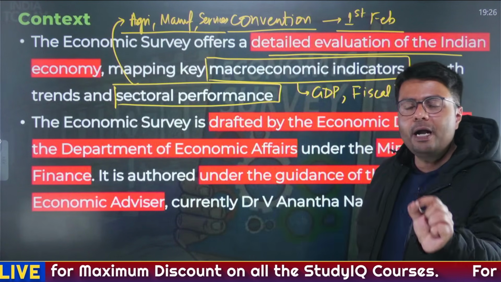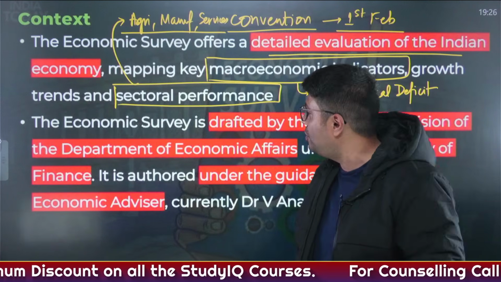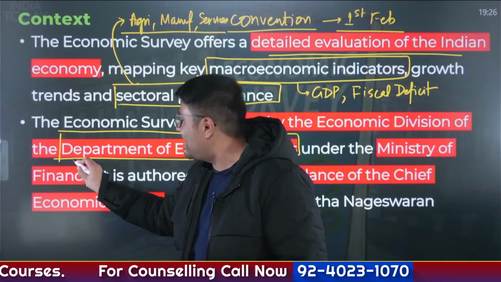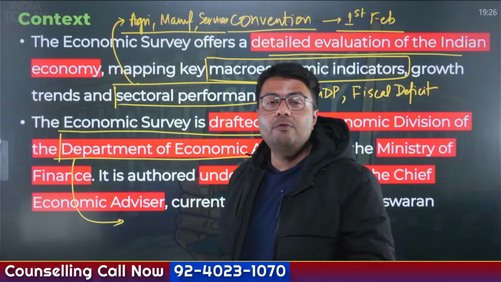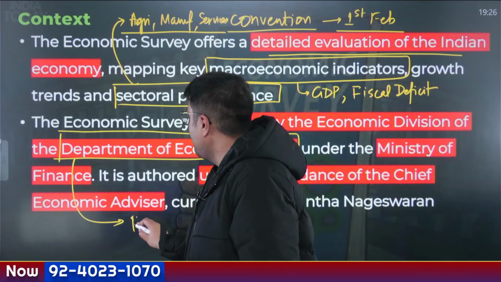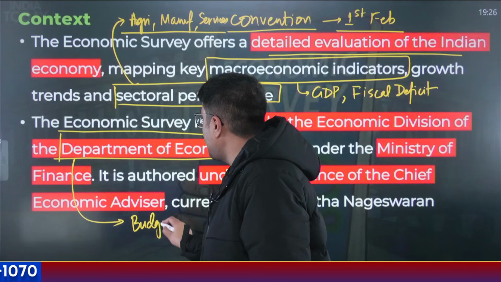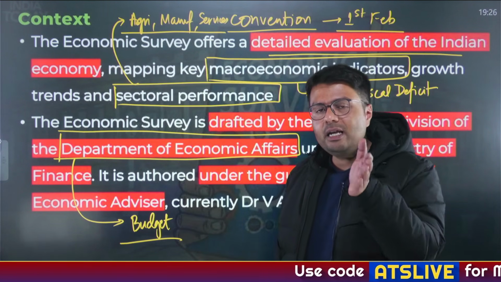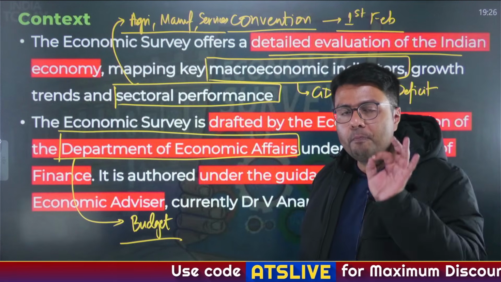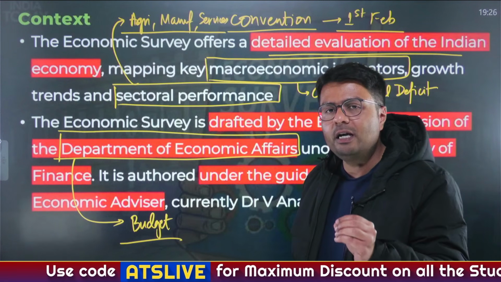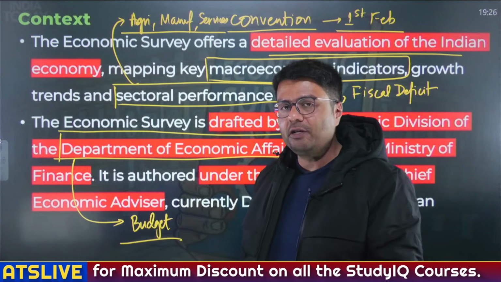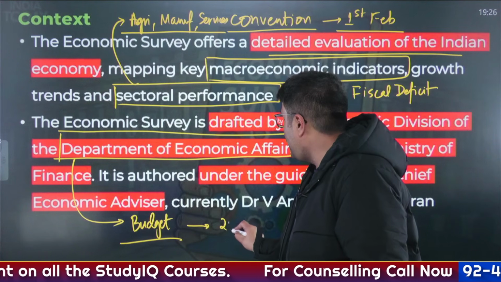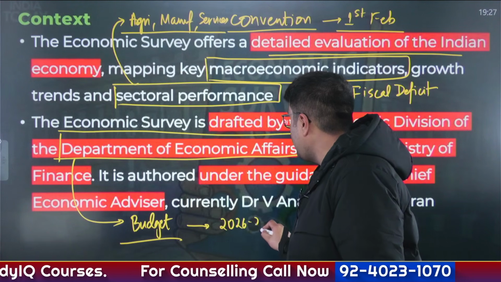Now let us understand who prepares economic survey. Economic survey is prepared by a specific department of Ministry of Finance called as Department of Economic Survey. Yes, this is the very department which is also responsible for preparing the annual financial statement, informally called as a budget. Now, there is a distinction that you need to know. Budget every year, which is presented by the government, is for the next financial year. The next financial year, this time for the budget would be 2026 and 27.